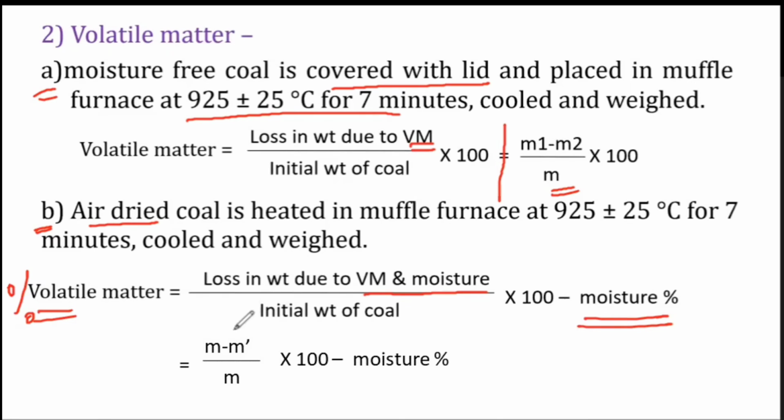It can be written as (M minus M dash) upon M into 100 upon moisture percentage, where M is the initial weight of coal sample, M dash is the weight of coal sample after heating directly at 925 degrees Celsius. So in this way, we can calculate the volatile matter by using this second method.